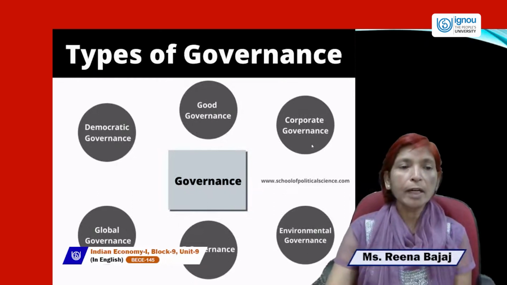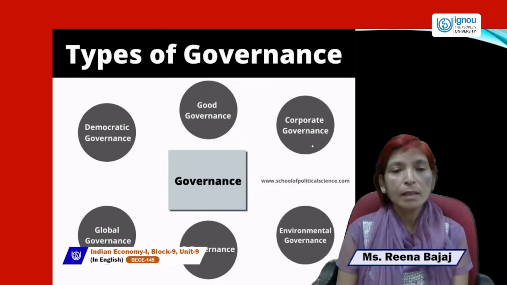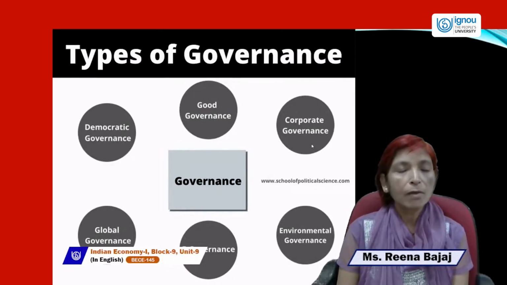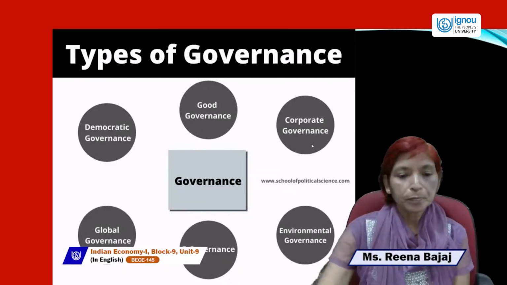So there are different types of governance. One is democratic governance, second is good governance, third is corporate governance, fourth is global governance, next is e-governance, and last is environmental governance.